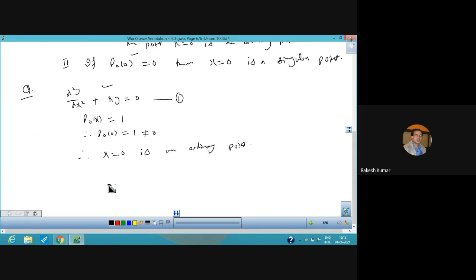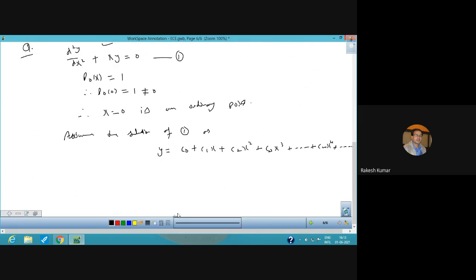If the point is an ordinary point, you have to suppose the solution like this. Assume the solution of 1 as y = c0 + c1x + c2x² + c3x³ + so on, cn xⁿ plus so on up to infinity.